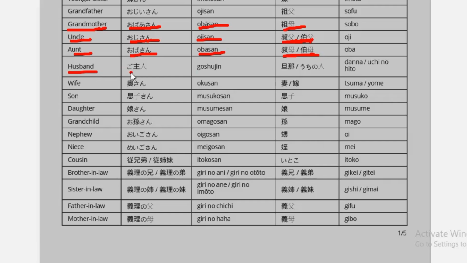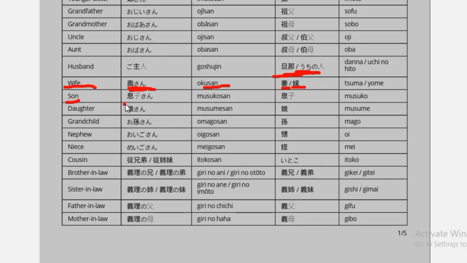For husband it is goshujin for the formal way, and for the informal way it is danna or uchi no hito. For wife it is okusan, and for the informal way it is tsuma or yome.